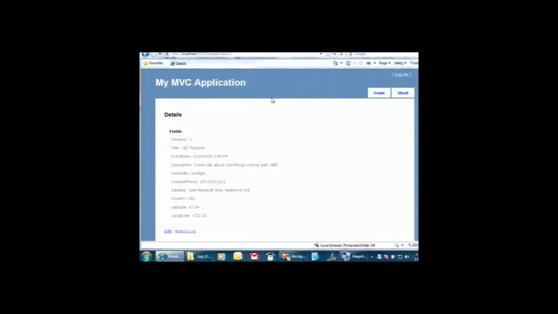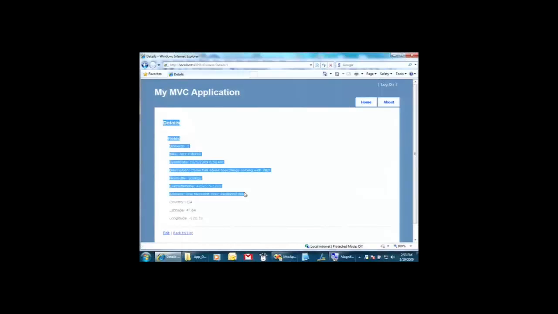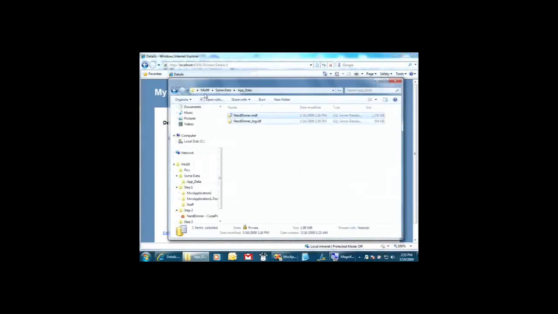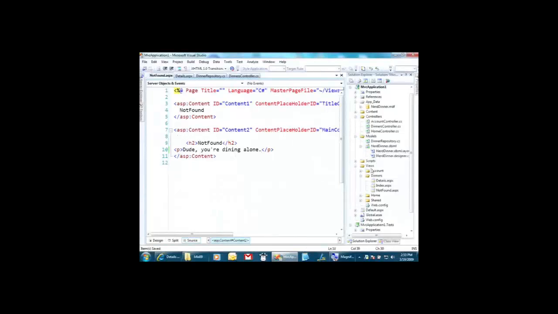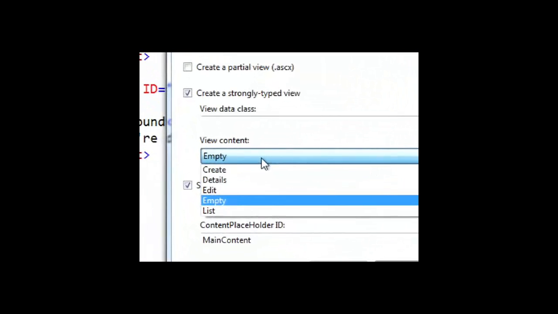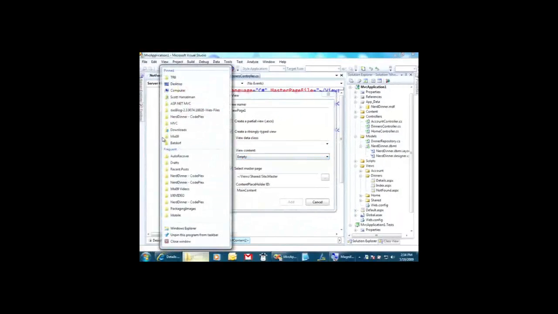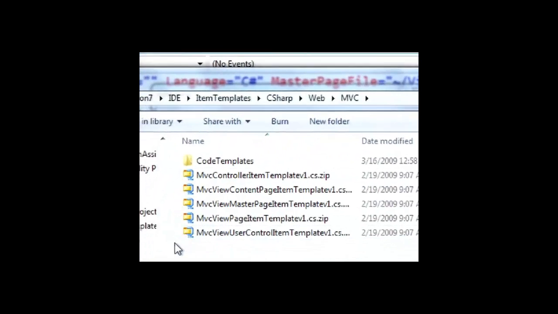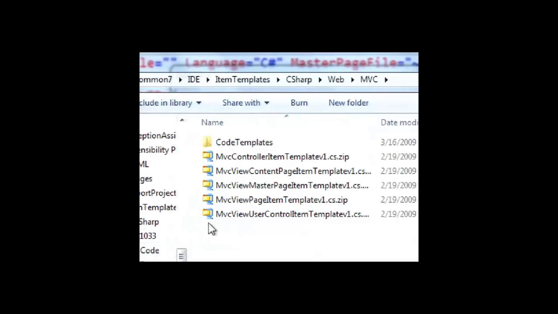So one of the things, a little more advanced technique that we could do to make this page look nicer would be to pull some code generation templates that were used. When you say add view and you pop this open, these are T4 templates. These are default code templates that come with MVC, and you can modify them. And because of this convention that they've put in where if you find a file, use it, and if you don't, do something else, it's really kind of elegant. We can pop over to this folder, which is deep, deep in the bowels of Microsoft Program Files, Common 7.